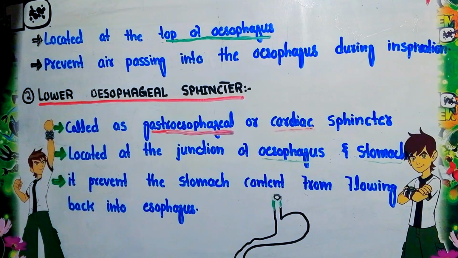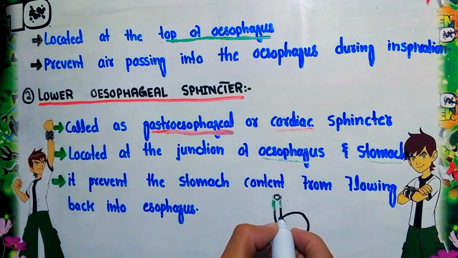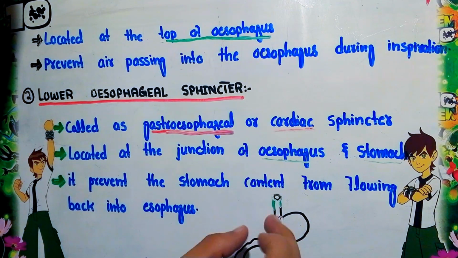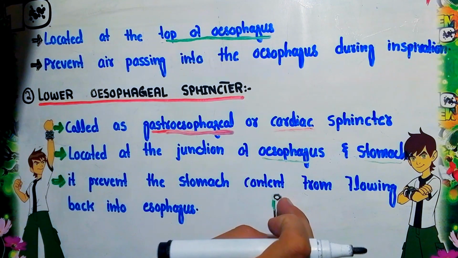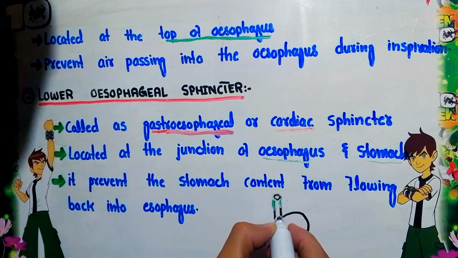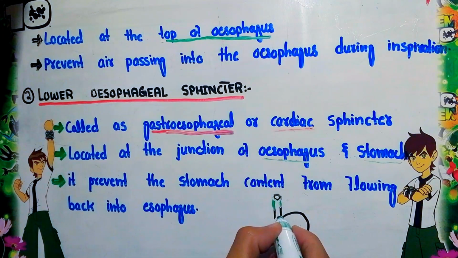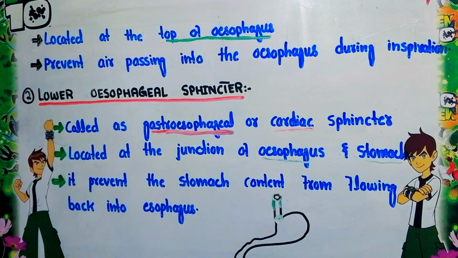While the lower esophageal sphincter, or gastroesophageal or cardiac sphincter, is located between the esophagus and the stomach. So right here it is located. So this is the location of the lower esophageal sphincter.